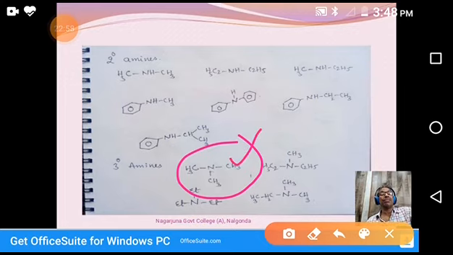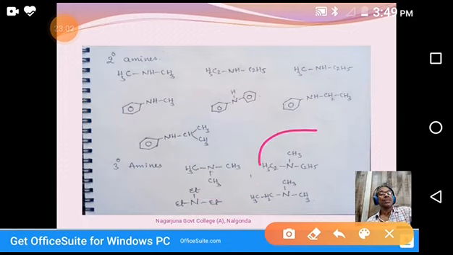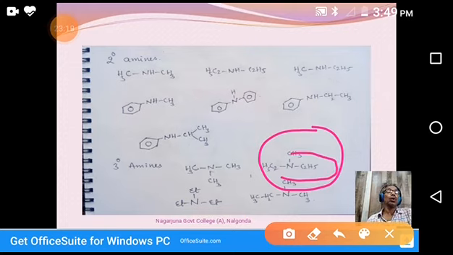This one. Okay. Next. This one. You see, three groups. Out of three groups, two groups are ethyl groups, one group is a methyl group. Actually two carbons take the main root, ethanamine. The two hydrogens on nitrogen are occupied by one methyl group and one ethyl group.